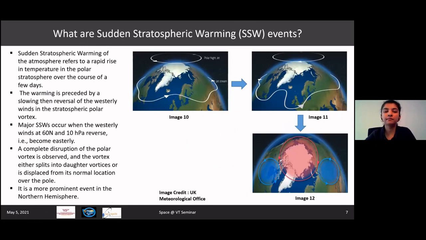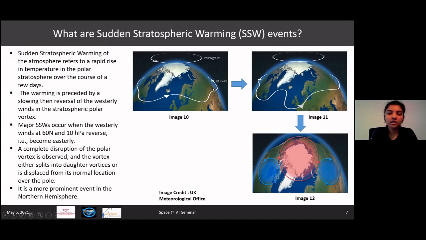So the main research that I work on involves sudden stratospheric warming at its heart. Before I go in deeper, I want to quickly take a minute to talk about what sudden stratospheric warming events are. As the name suggests, sudden stratospheric warming basically means that the stratosphere warms up very rapidly. And apart from a rise in temperature, there's also a reversal in the zonal wind.